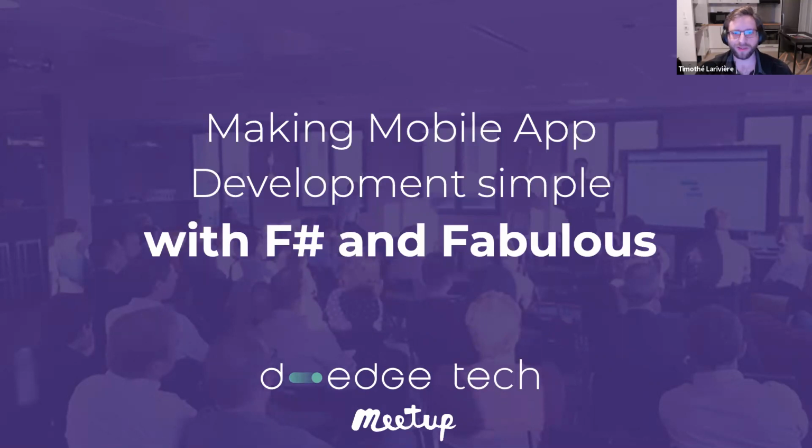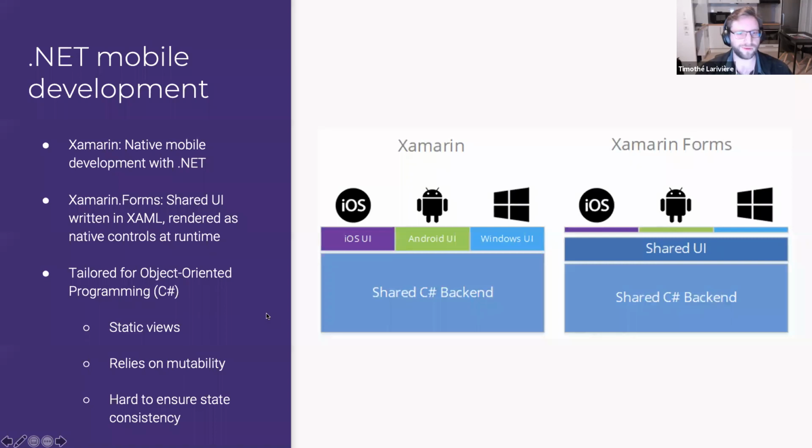Tonight we'll see how to make mobile development simple with F# and Fabulous. Before seeing what Fabulous is, a quick reminder for the .NET developers, or just a presentation for those who are not familiar with .NET. In .NET, the mobile development story is Xamarin. It's a set of SDKs that allows you to do native mobile development with .NET, be it C#, F#, or Visual Basic. It's really just a wrapper around the existing SDKs provided by the various constructors.